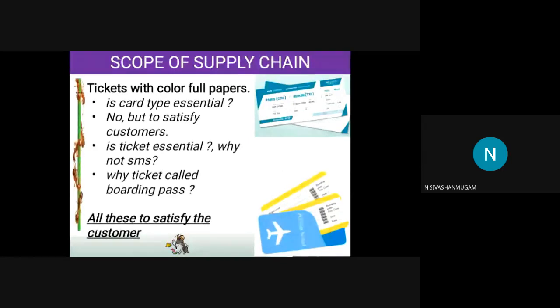Okay. And the ticket given by the air service, they are calling it a boarding pass. Even for the name of the ticket, they are having some gimmick name, boarding pass. Okay. Why are they doing like this? Only to satisfy the customer. What is the usage of the ticket? Even if they give the ticket, if you show it there, it is enough. We can go and directly sit on our allotted seat, and we are going to fly. While it is coming back, there is no checking inspector, there is no cross-checking anything. Okay, but they are providing the ticket with high quality only to satisfy the customers.